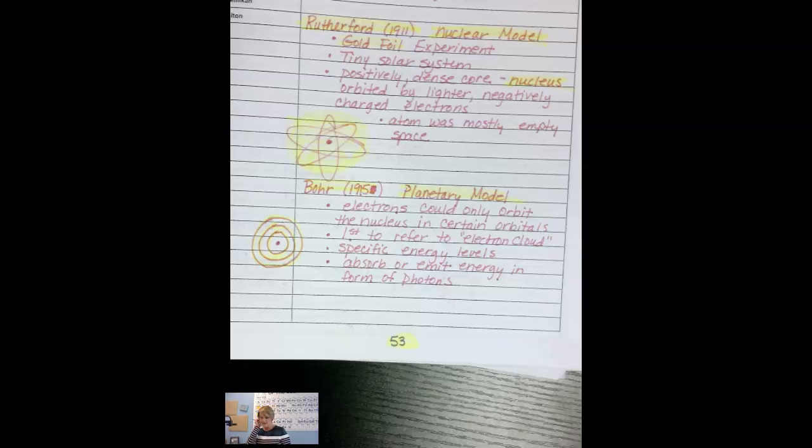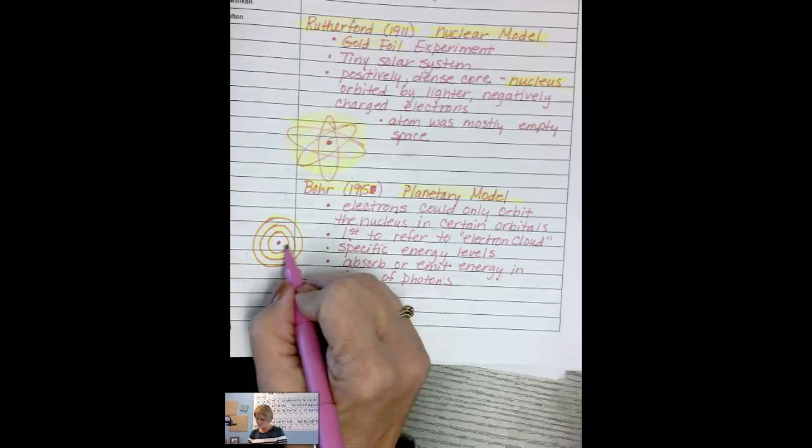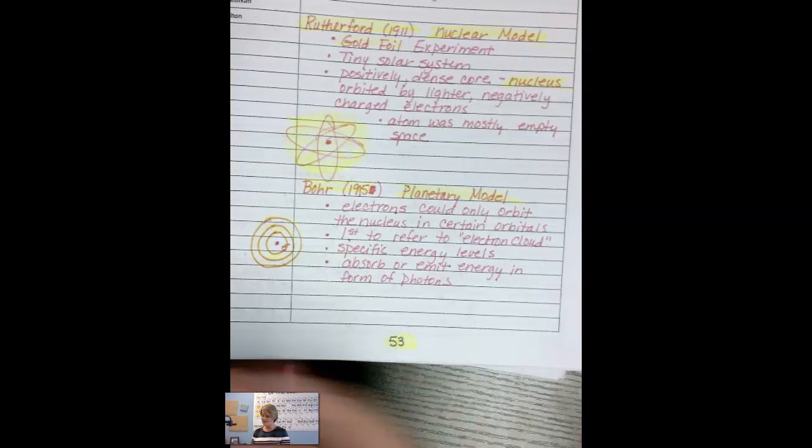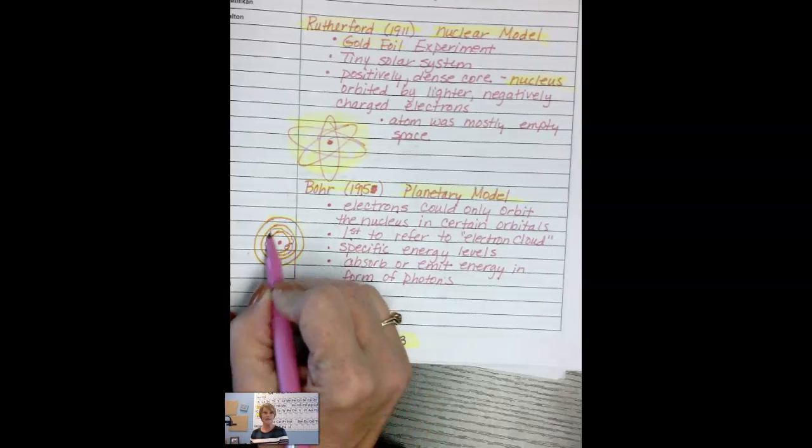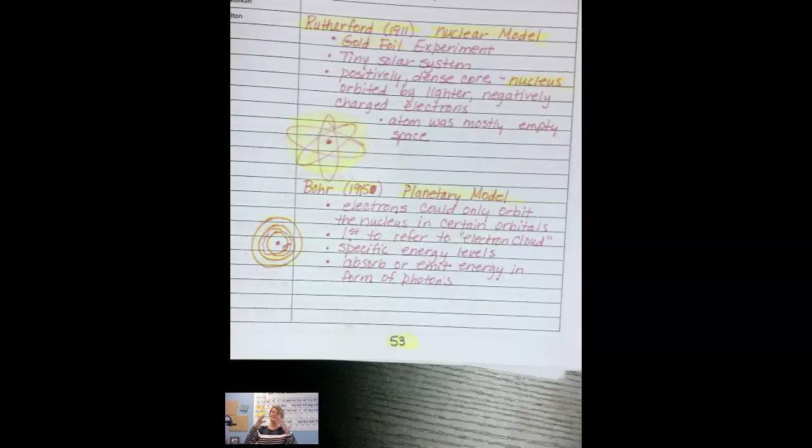In other words, they could be in energy level 1, or they could be in energy level 2, and they could jump from level 1 to level 2, but he did not think they would ever be in between. So he thought they were in very distinct levels, kind of like a track. You're going to run in lane 1, or lane 2, or lane 3. You can't run on the line or zigzag back and forth. So he felt all electrons stayed in their own lane. If you were in energy level 1, you were in energy level 1. If you moved to level 2, then you had to stay in level 2. So you couldn't be in between at all.